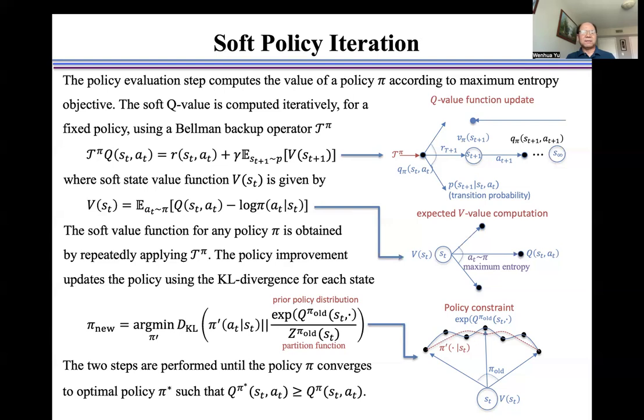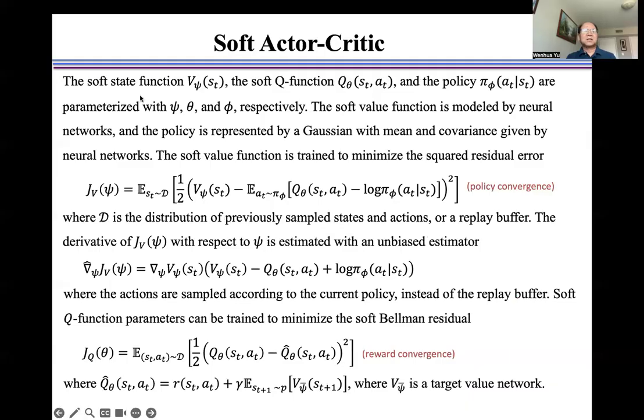The policy improvement updates the policy using the KL divergence for each state, as shown here and explained in this figure. The two steps are performed until the policy pi converges to the optimal policy pi asterisk, such that Q pi asterisk is equal or larger than Q pi. The soft state function V psi, the soft Q function Q theta, and the policy pi phi are parameterized with psi, theta, and phi respectively.